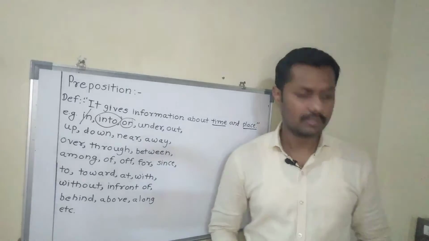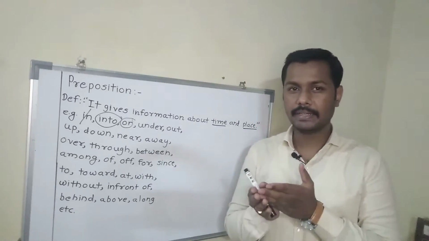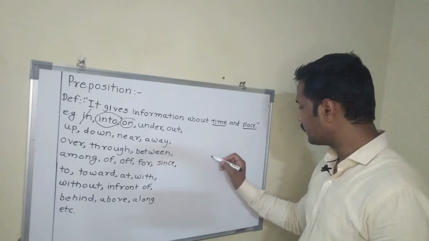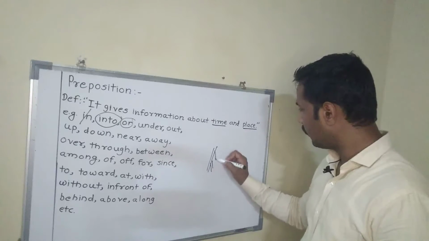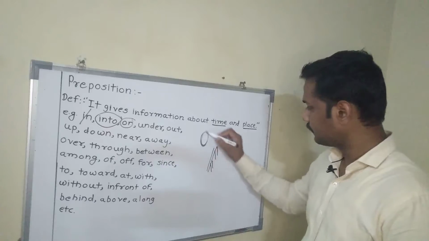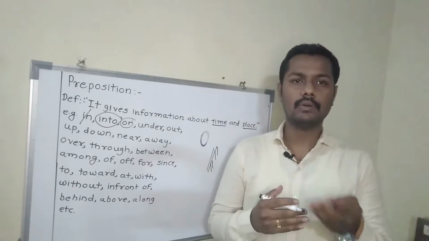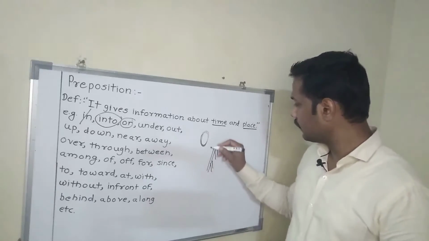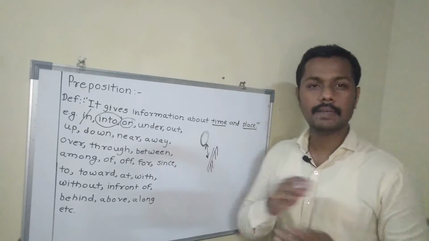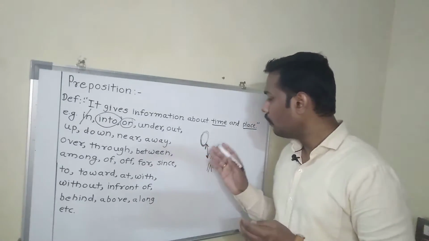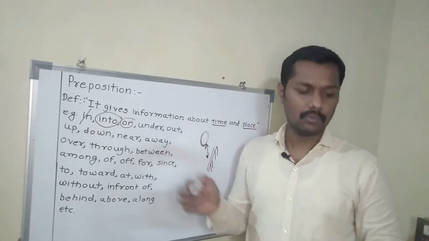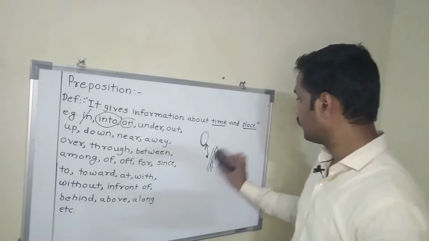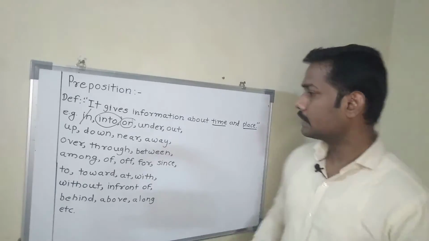Now next we can have over. What is over? Over means not connected to the first point. For example, here is a wall and here is a ball. The ball is over the wall in this way. There is some distance over the wall. So, understood? Over.